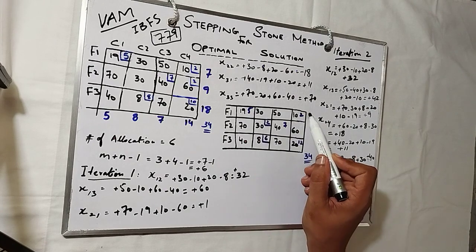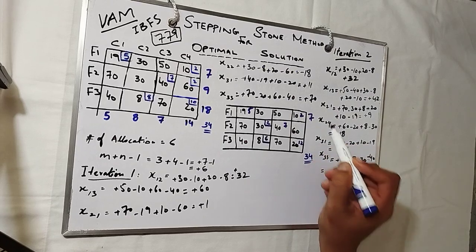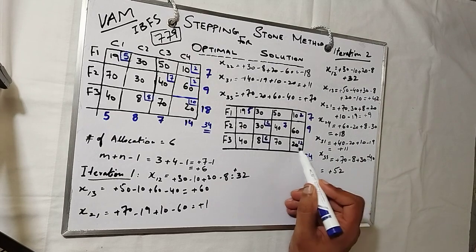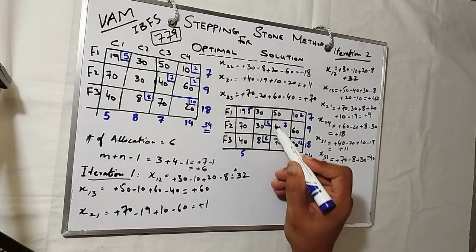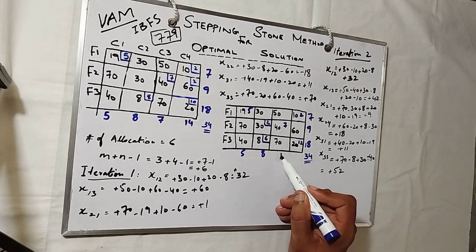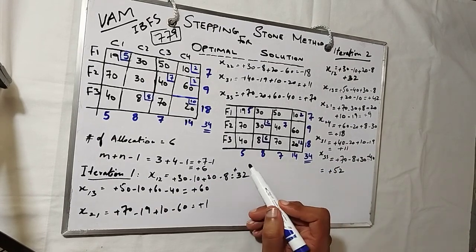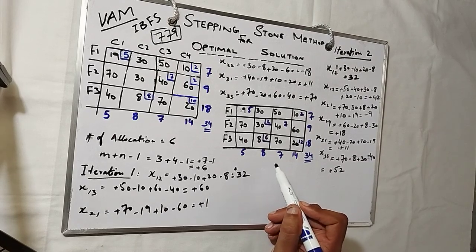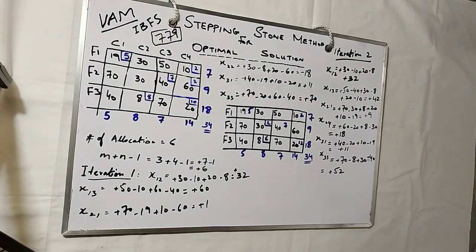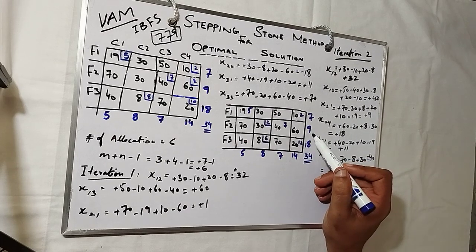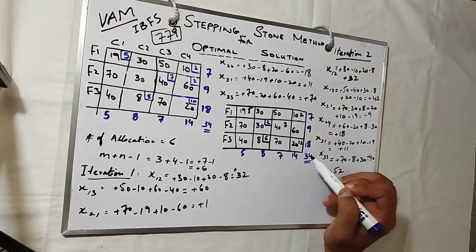So 5 plus 2 is 7. 7 plus 2 is 9. 12 plus 6 is 18. 5, 8, 7, 14. So you see 5 plus 8 is 13. 13 plus 7 is 20. 20 plus 14 is 34. 7 plus 9 is 16. 16 plus 18 is 34. So you see 34 is there. So we are supplying the same quantity.